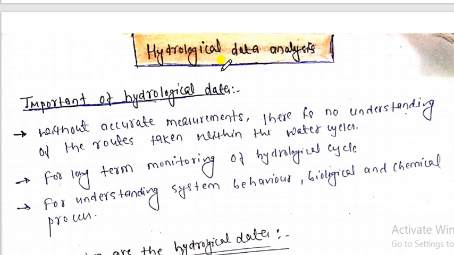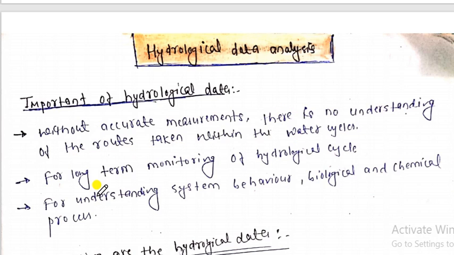How much water needs to be transferred, how much water needs to be stored, how much water needs to be transferred for irrigation purposes, where more water needs to be conveyed and where less. All those things, the data is very essential for accurate measurement. Without accurate measurement there is no understanding of the routes taken within the water cycle.